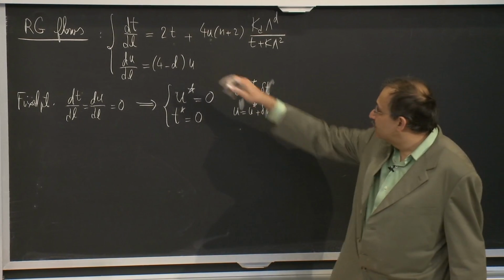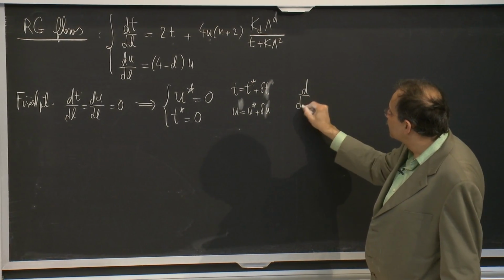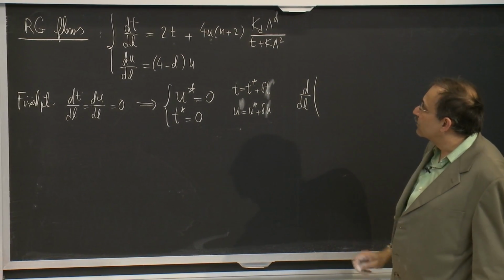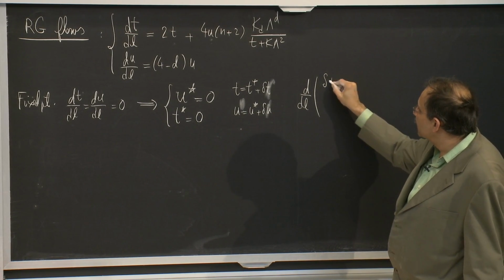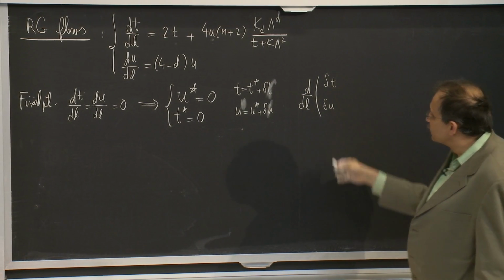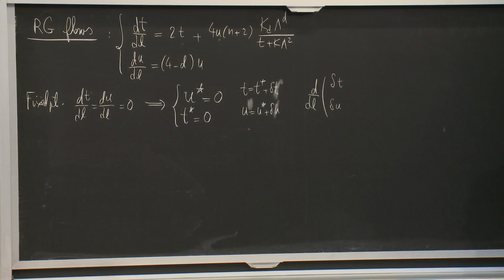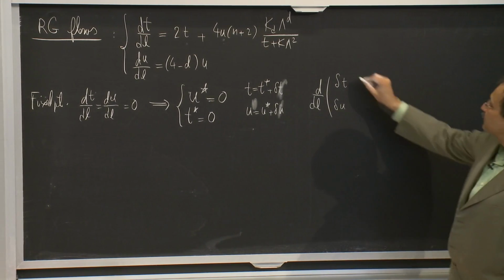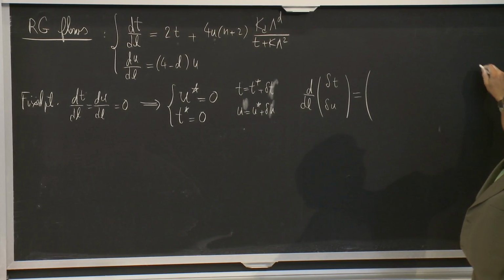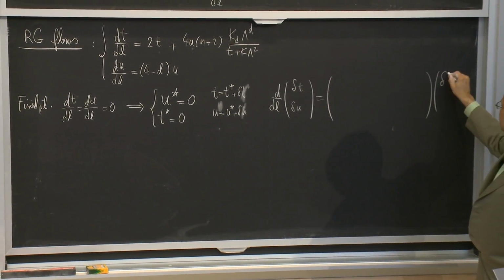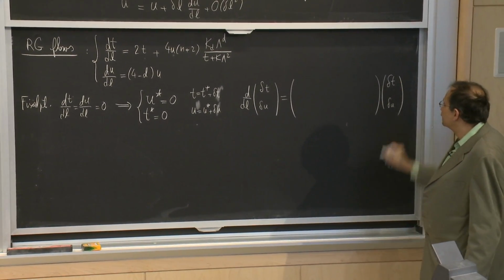And then the linearized form of the equation would say that going away by a small amount delta t, delta u, and there could be more and more of these operators, can be written in terms of a matrix multiplying delta t and delta u.